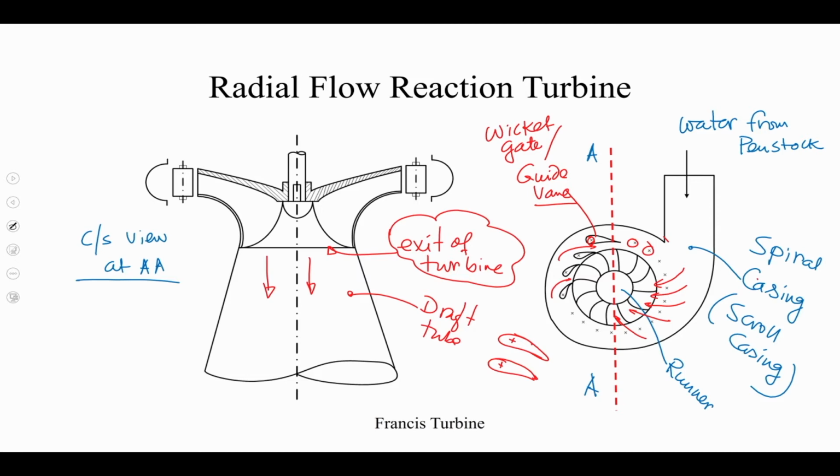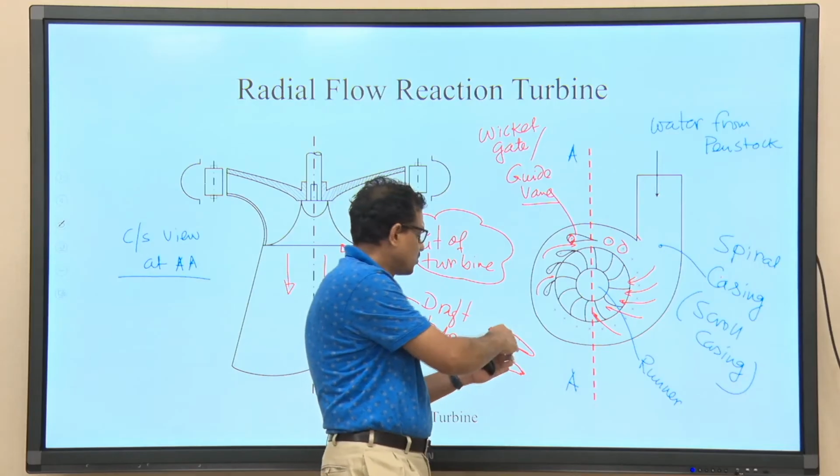Liquid is passing through the passage between two consecutive guide vanes. Since these guide vanes are pivoted with a suitable mechanism, we can tune that mechanism to control the opening area between two guide vanes.